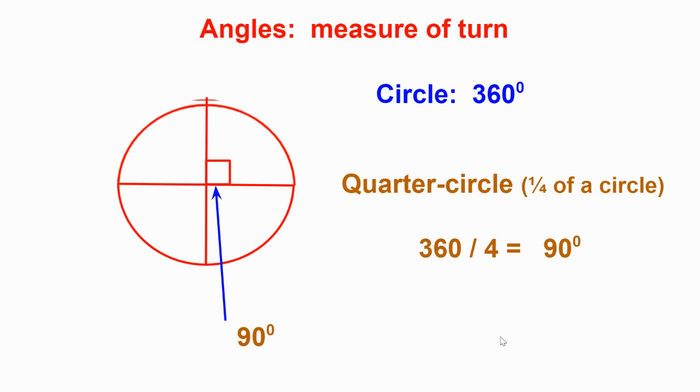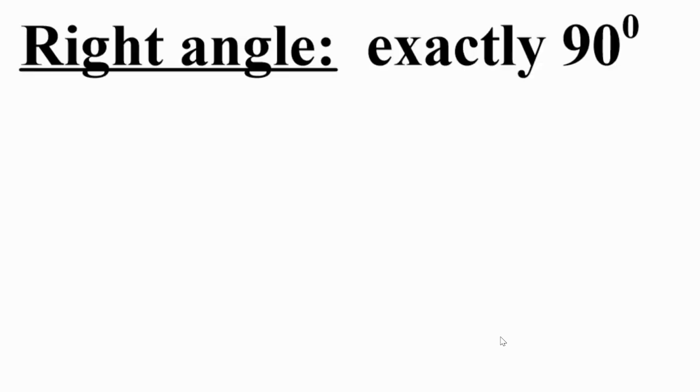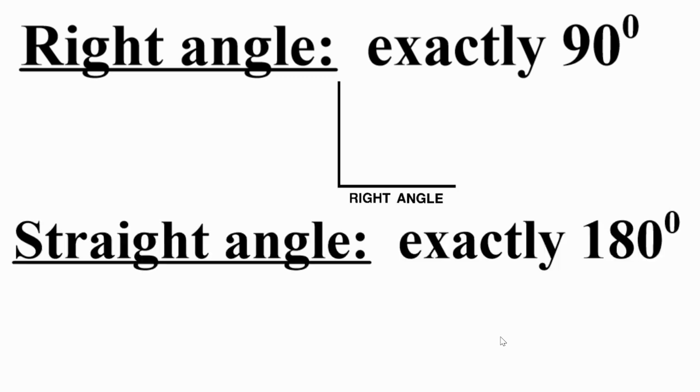All right, let's review some vocabulary that I know you've all seen before. A right angle, like we said, is exactly 90 degrees, no more, no less, exactly 90, right? It's a little example for you right there. Well, again, our straight angle is exactly 180, right? And again, there's a picture for you right there. Right angle, straight angle. All right, most important ones right there, very important.